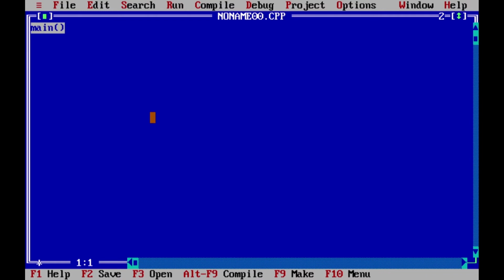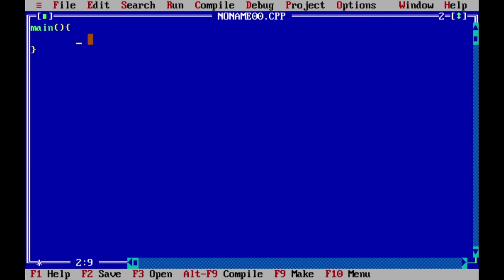Try to understand this main function. Every C program must have a main function, and this is the function that indicates from where the C program execution starts. You can write one and only one main function. There should not be more than one main function in your program. Otherwise, it will get confused from where to start executing the C program. Here I put the opening curly bracket that marks the beginning of the main function, and here I close the curly bracket that marks the end of the main function. Your statements you have to write inside these two braces, and don't write any statement outside these braces.